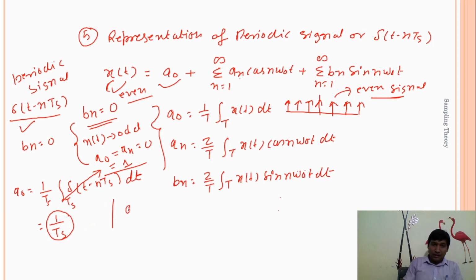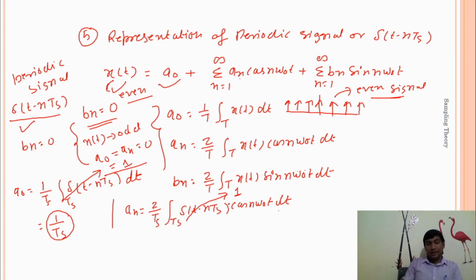Similarly, an is equal to 2 divided by Ts, integration over Ts of delta of t minus nTs cos n omega naught t dt. For this interval Ts, the area of this signal is also equal to 1.